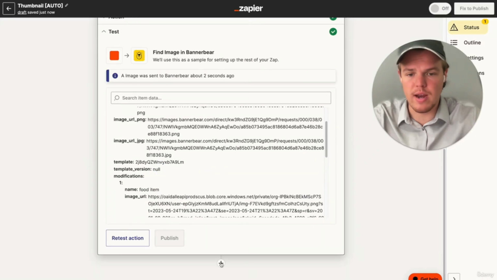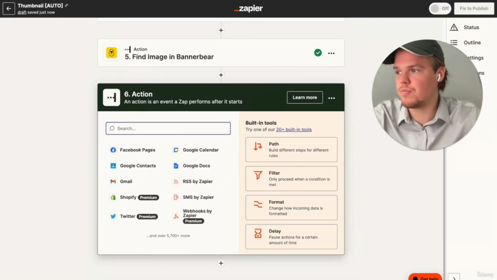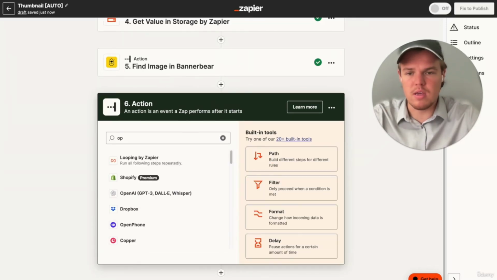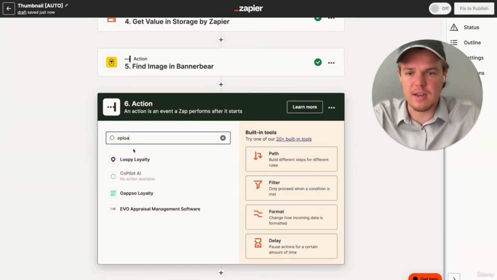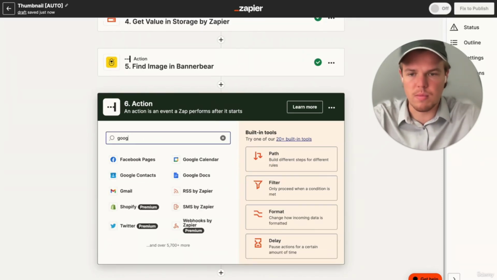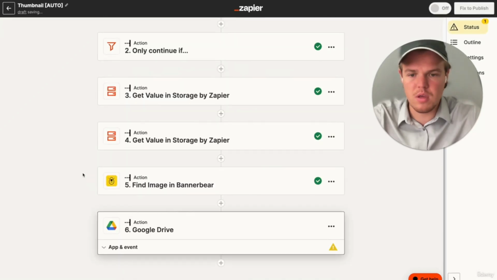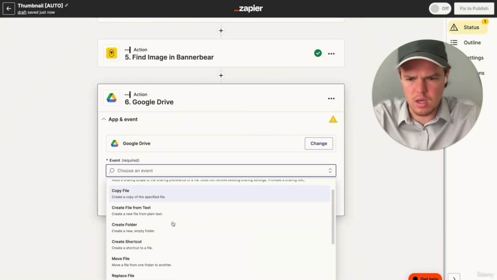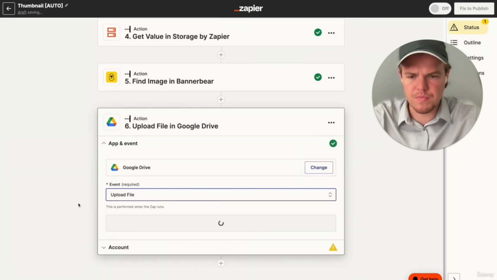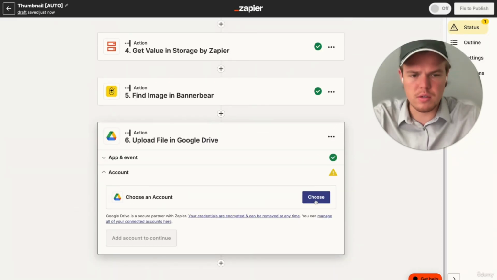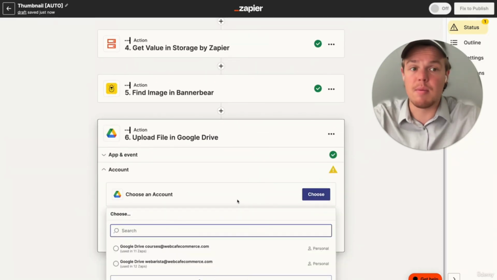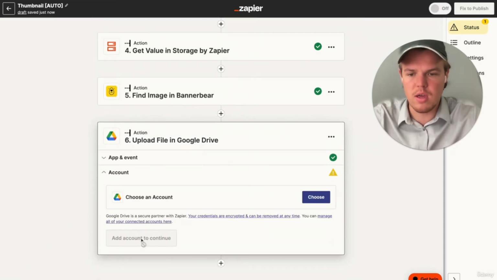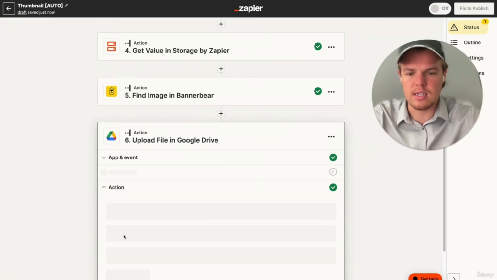From here, let's add another block. This next block is going to be uploading the thumbnail with this specific name to our Google Drive. So I'm going to make sure to do Google Drive. We're going to change the event to upload file. And what's great about files is we can name them as long as we want, which is going to be very helpful. So we're going to choose our courses account here. And I'm going to hit continue.